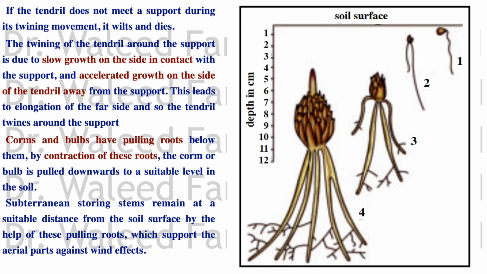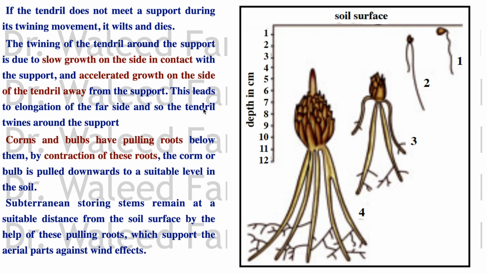This can be demonstrated in the pea tendrils, and this is how the twirling is explained, because of the different rates of growth. Pay attention to this. The one touching the support is slowly growing, while the other side shows rapid, accelerated growth. Of course, if the tendril doesn't find a support, the plant will wilt and die.